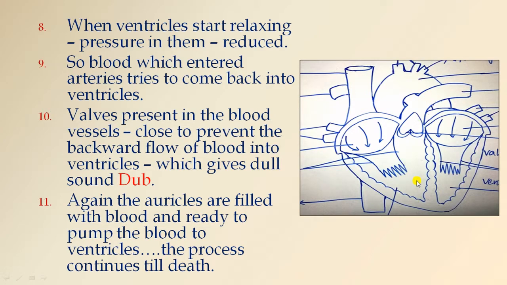artery, it's time to relax. These ventricles start relaxing. So pressure in them is reduced because there is no blood and they are relaxing. So blood which entered arteries tries to come back into ventricles because it is relaxing and there is less pressure. Also we know that matter moves from high pressure to low pressure. So here the blood tries to come back into the ventricles from aorta and pulmonary artery.